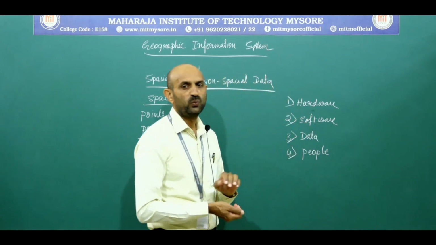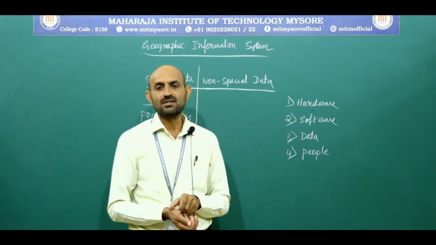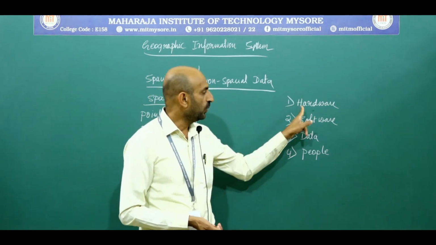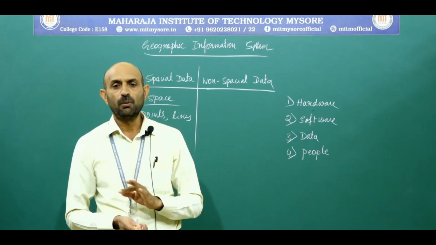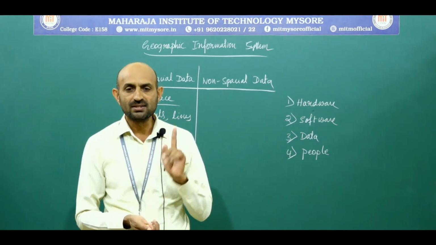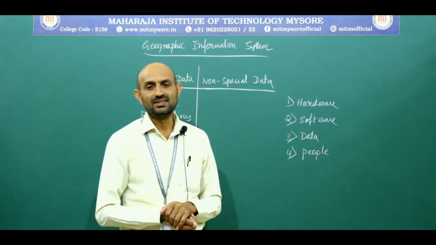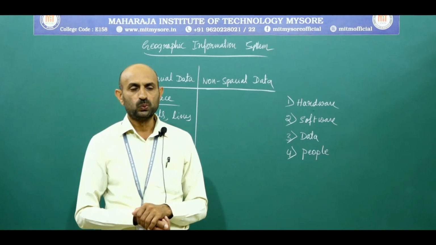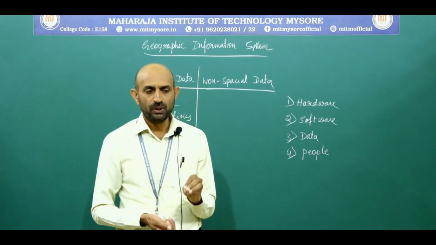What is hardware? Number 1, hardware components of GIS. It is the computer system on which a GIS operates. For the computer, we require a CPU.